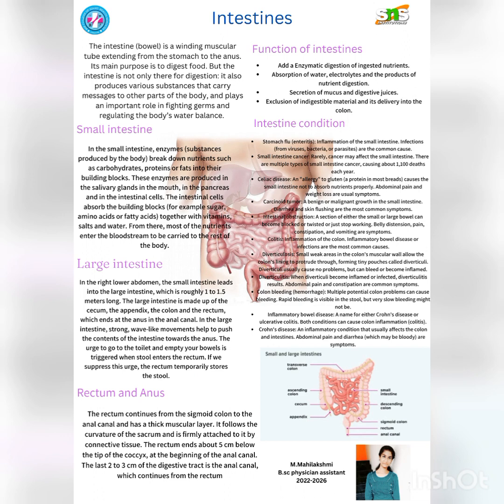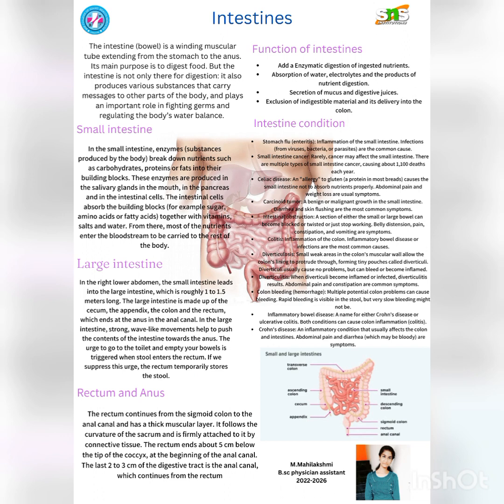Large intestine. In the right lower abdomen, the small intestine leads into the large intestine, which is regularly 1 to 1.5 meters long. The large intestine is made up of the cecum, the appendix, the colon, and the rectum, which ends at the anus in the anal canal. In the large intestine, strong wave-like movements help to push the contents of the intestine towards the anus. The urge to go to the toilet and empty your bowel is triggered when stool enters the rectum. If we suppress this urge, the rectum temporarily stores the stool.